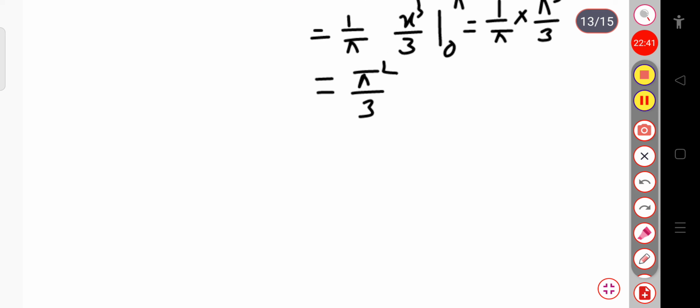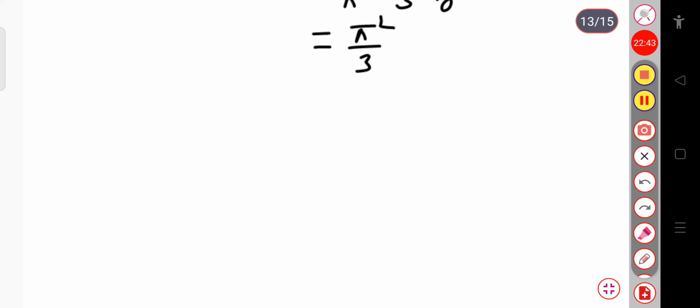Okay, now we will calculate an. The value of an equals 1 by pi integration over, so let me directly write this as 2 by pi integration from 0 to pi f of x cos nx dx.